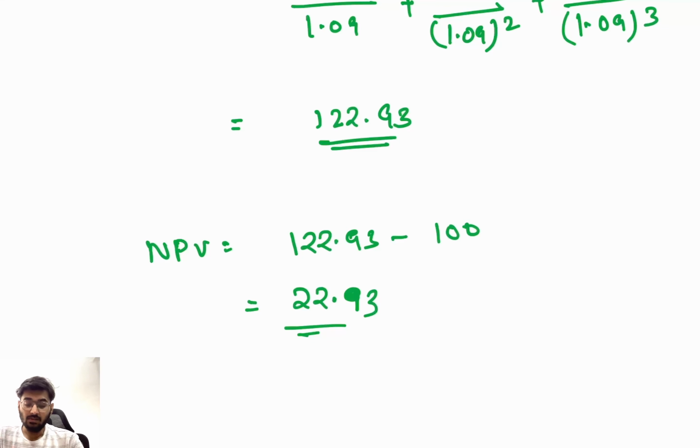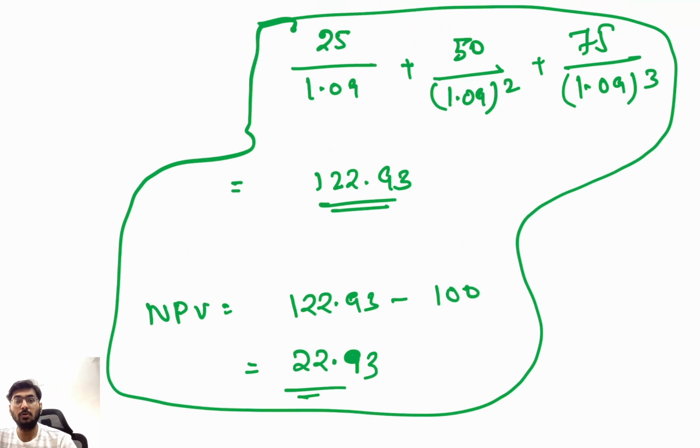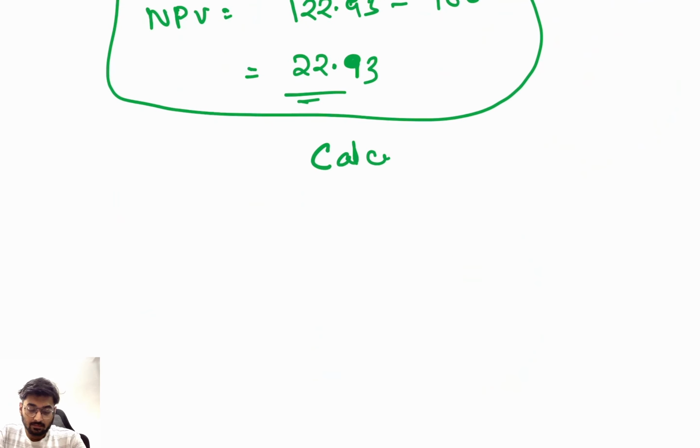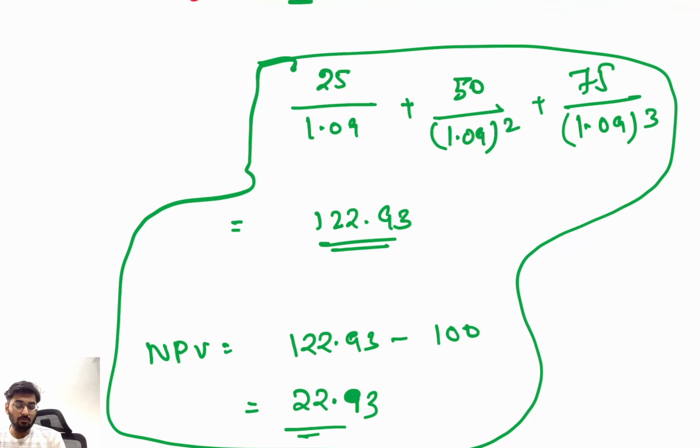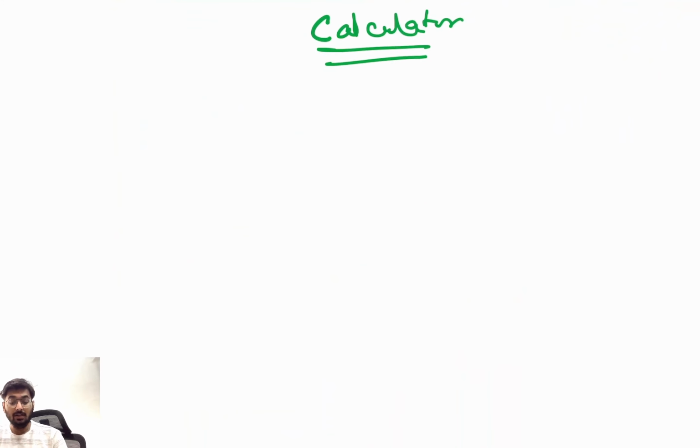Clear? Now, in the exam, you will not follow this big process. It's going to be very lengthy. Then what you can do? You can use the calculator. In the calculator, you can solve it quite easily, but if there are very few small values like this, I personally prefer to do it like this. It won't take much of your time. But if you prefer the calculator and your typing speed and accuracy are good for the exam, then go ahead with the calculator steps, which I am going to explain now. Clear? One by one.